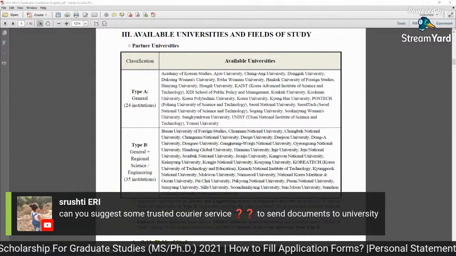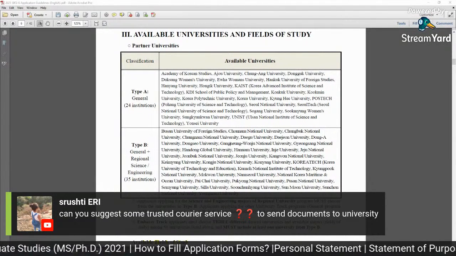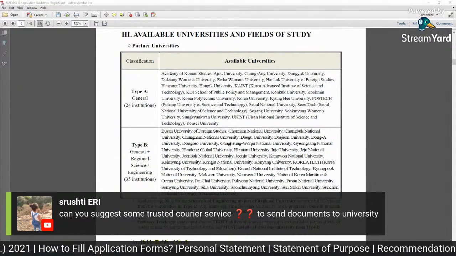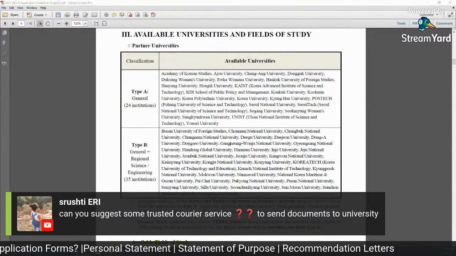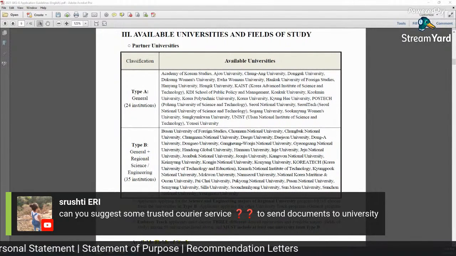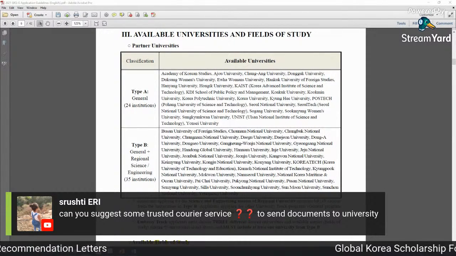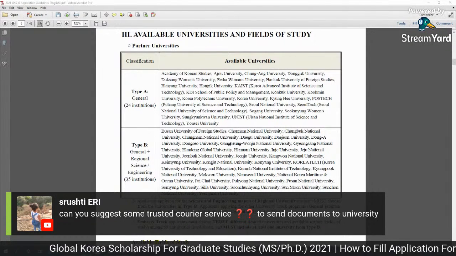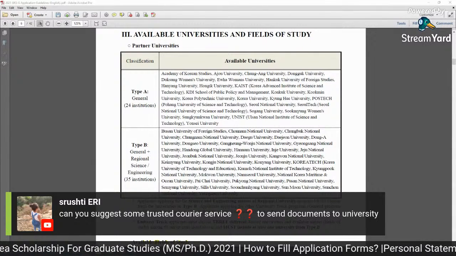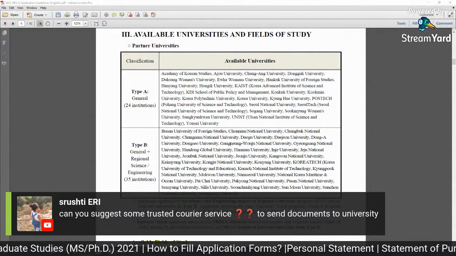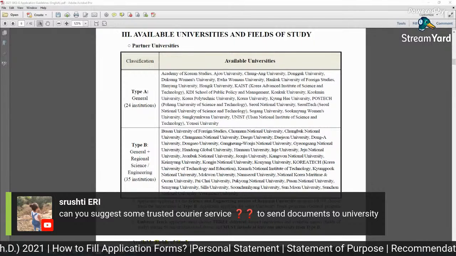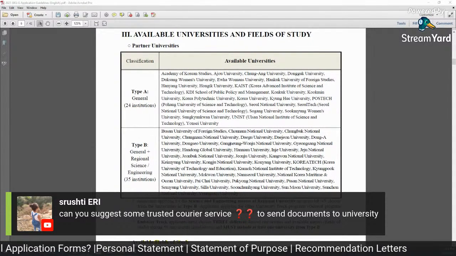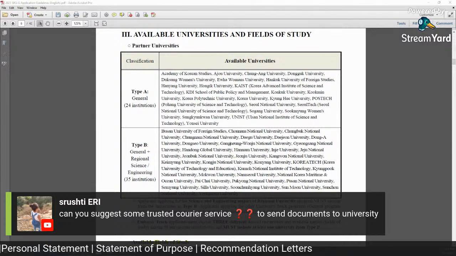DHL is the trusted courier service in Pakistan. I know this one from different friends who are sending documents to different universities. I don't know about your country, so how do I suggest, actually? You can ask the person at the courier service, and they can give you an idea. You can judge by their talk how many days they will take to send documents from, for example, your country to Korea, and then you can judge if they are really reliable.